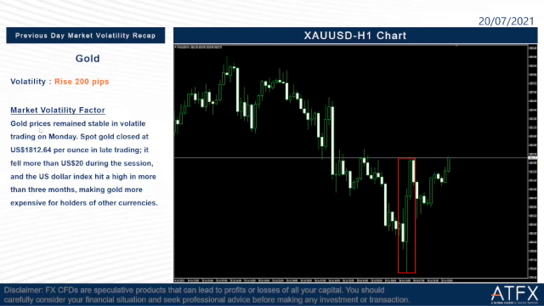Okay, so gold prices remained stable in volatile trading on Monday, which is yesterday. So spot gold closed at, sorry, a moment please.